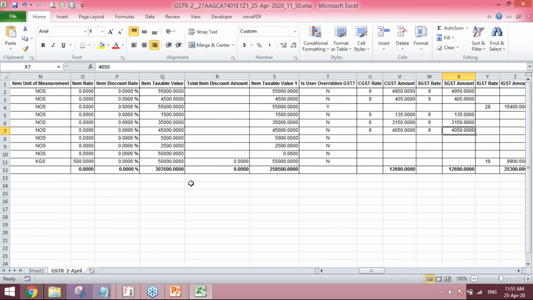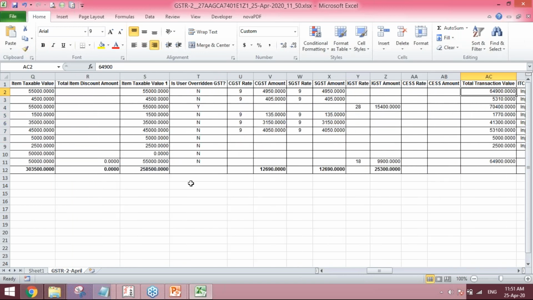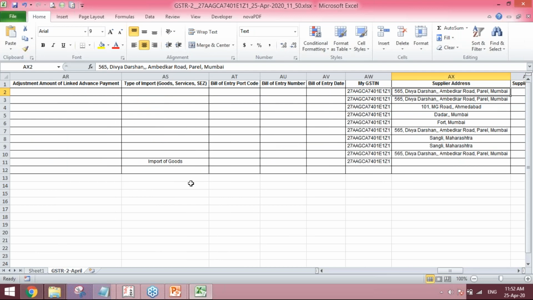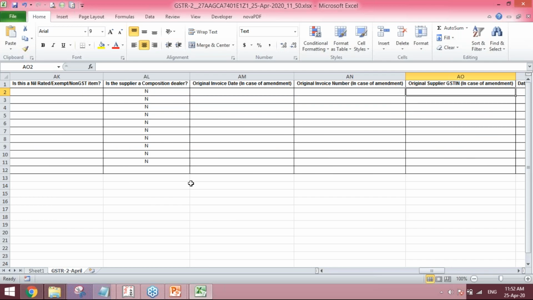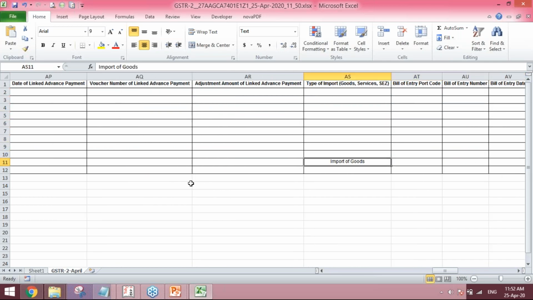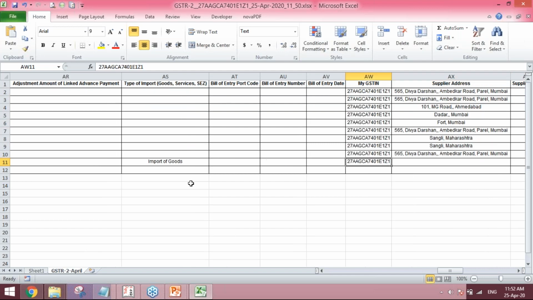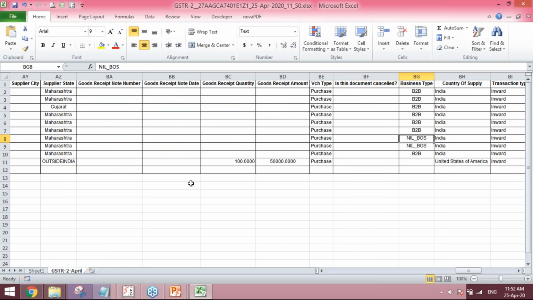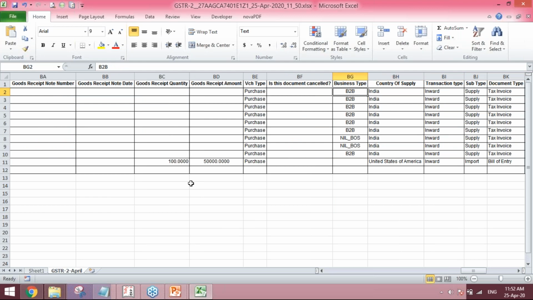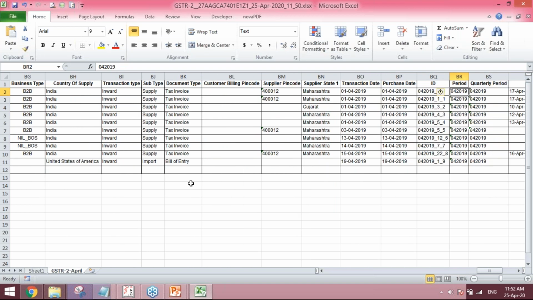In this, we have given CGST, SGST rate, so rate wise summary is also possible. HSN wise summary is also possible. Also, we have the GST number, and whether this is an import of goods or services, and the bill of entry number and date. Then B2B and B2C summary you can also derive: if you select business type in the pivot, you can easily filter the B2B and B2C invoices.